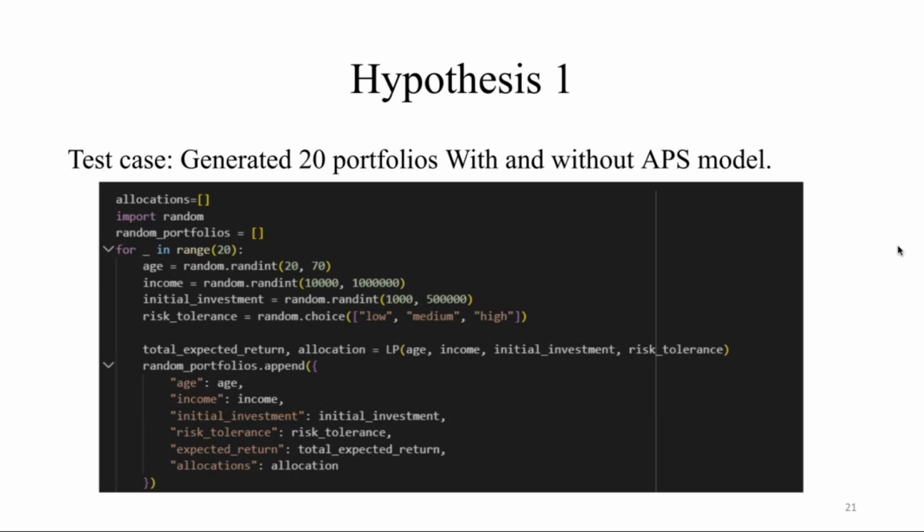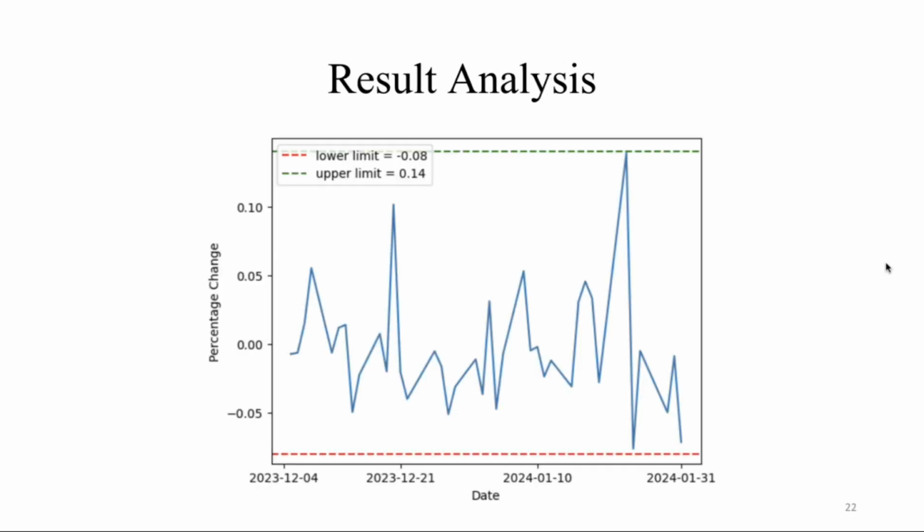This is the code to generate the 20 random portfolios using the linear programming function. As we can see in the graph, the difference between the index return and the portfolio returns after using our APS model has an upper limit of around 14% or 15% at max. So we rejected the null hypothesis and accepted the alternate hypothesis.